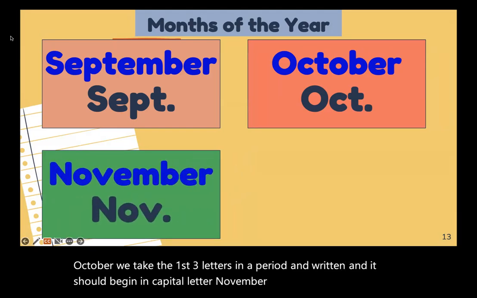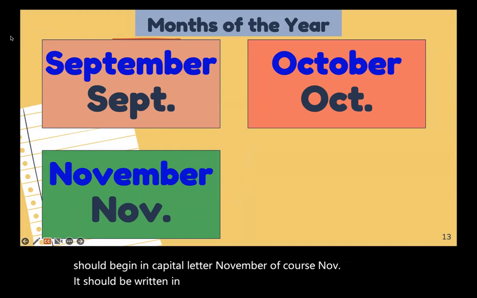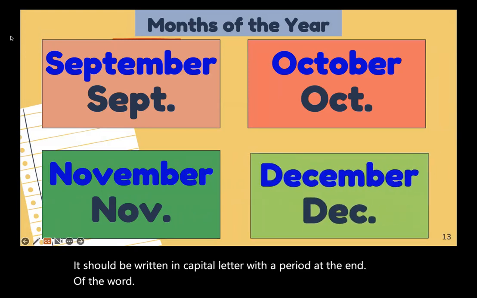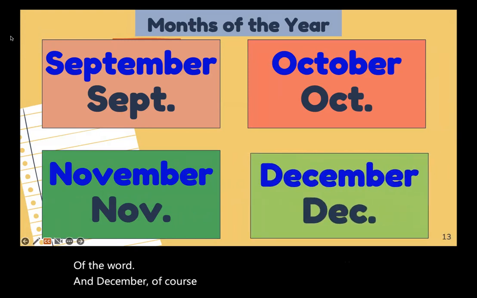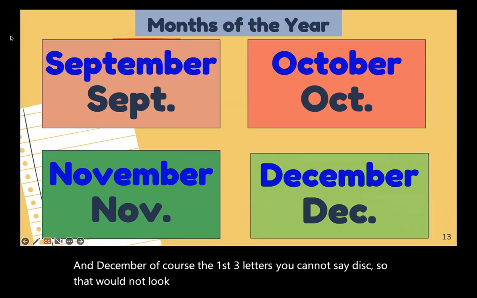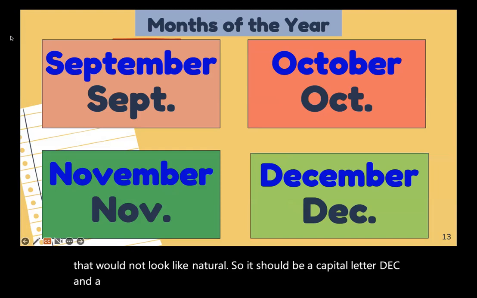November, of course, Nov. It should be written in capital letter with a period at the end of the word. And December, of course, the first three letters, you cannot say Dic, so that would not look natural. So it should be capital letter D-E-C and a period at the end of the word.